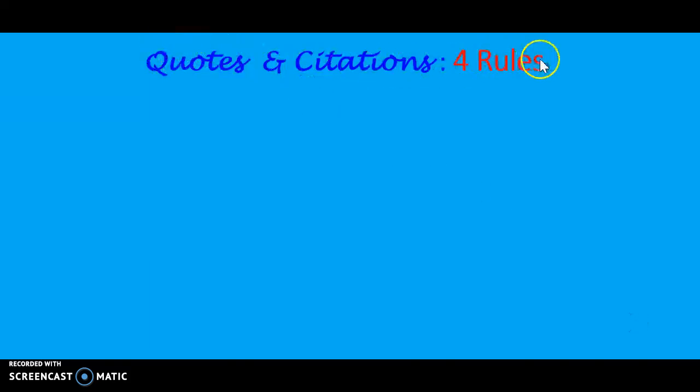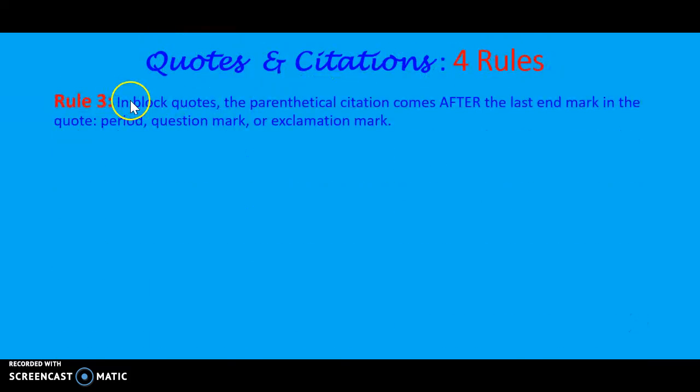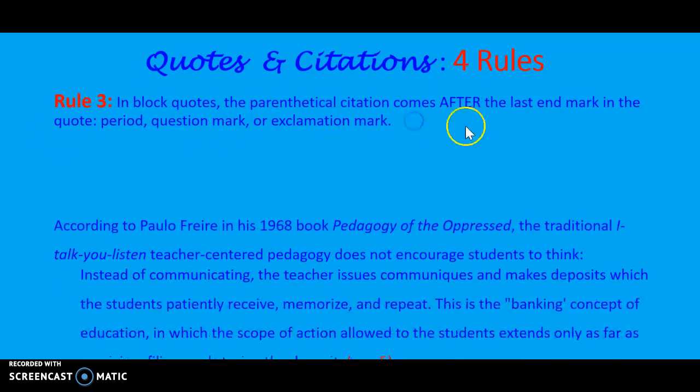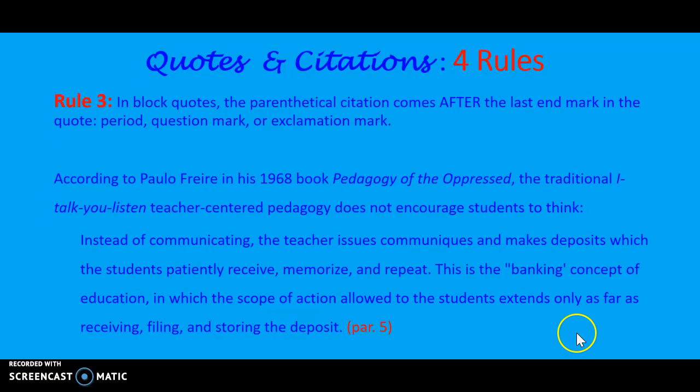All right, moving on. Quotes and citations, 4 rules. Rule 3. In block quotes, the parenthetical citation comes after the last end mark in the quote, the period, question mark, or exclamation mark that the quote ends in. And we have our example here on the screen. And we brought up our apple assigned to you to pause the video so you can review this information.